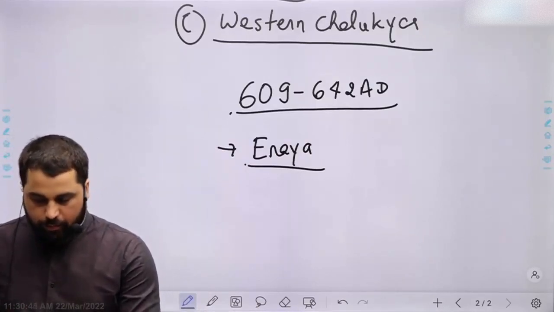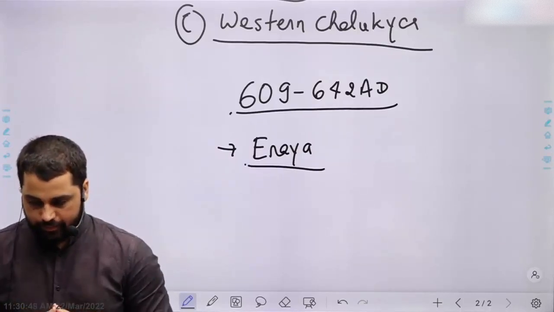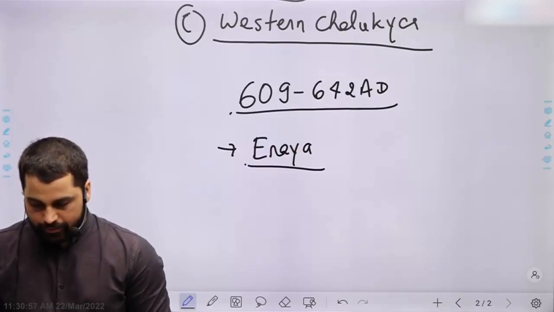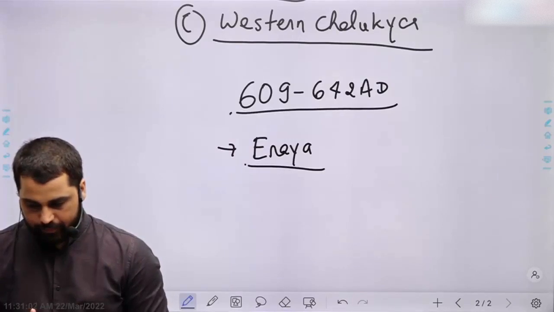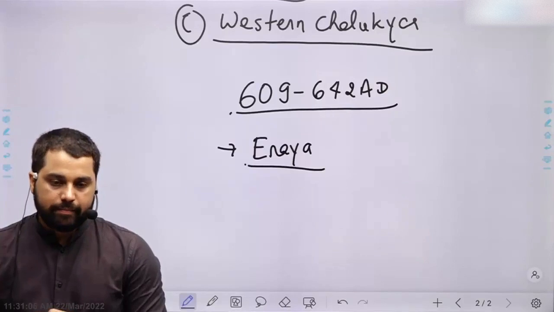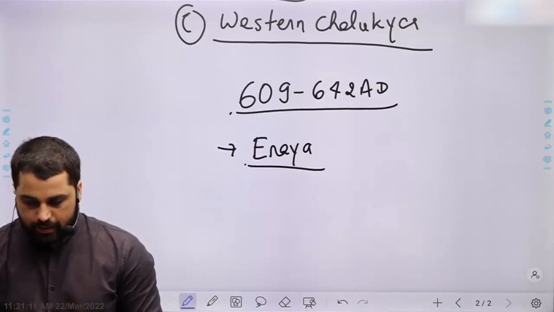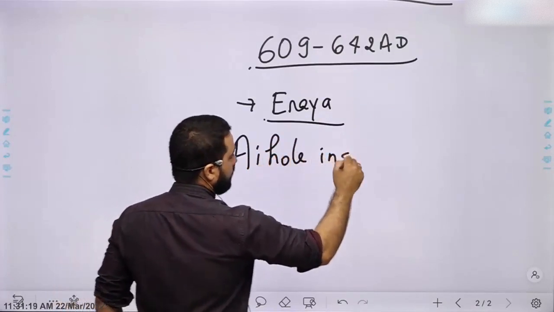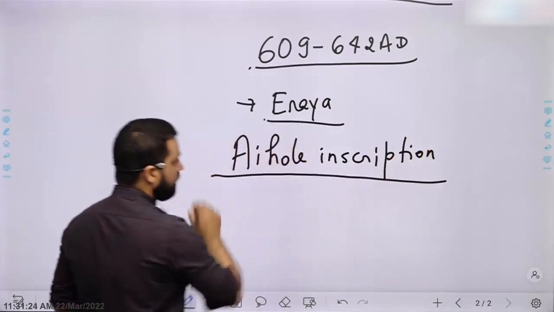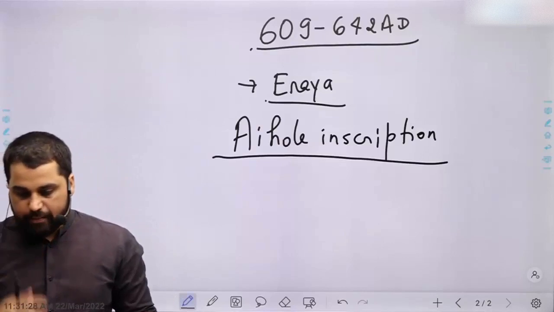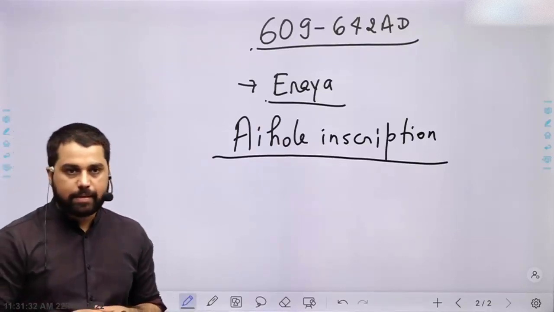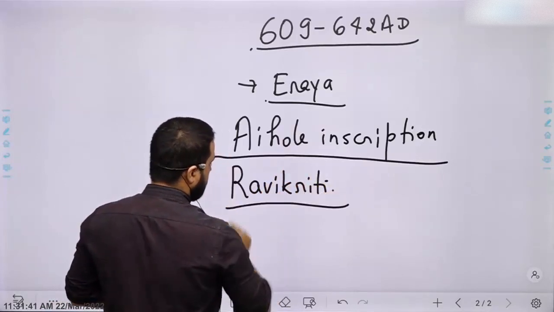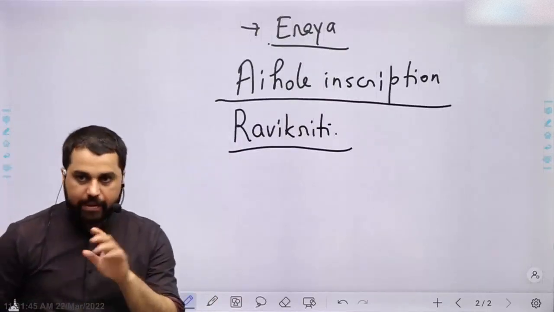He defeated both Pallavas and Harsha. Information about him is obtained from the Aihole inscription, which was written by his court poet Ravikirti. Aihole is part of modern day Karnataka.